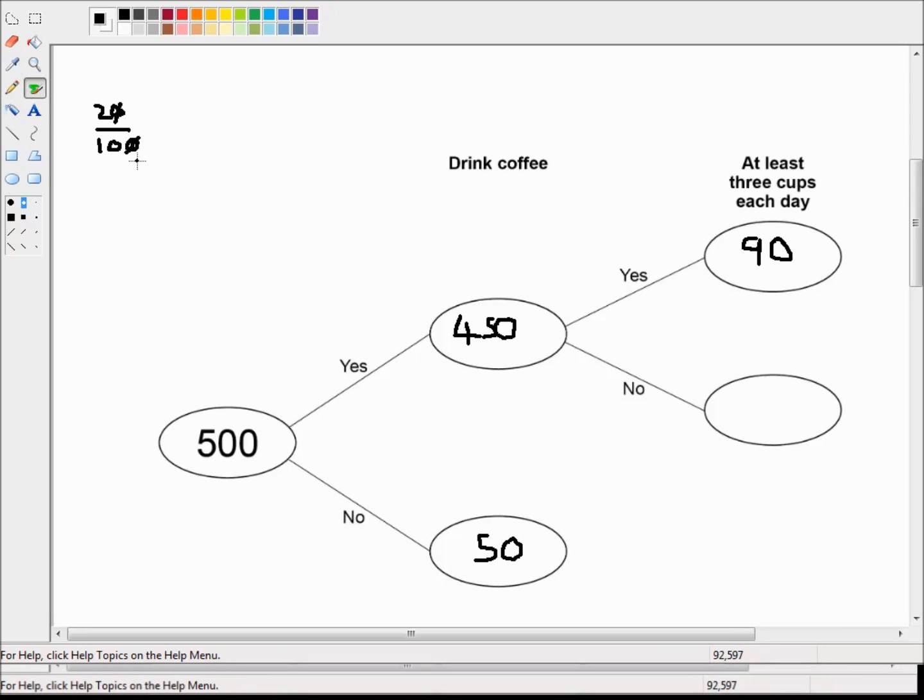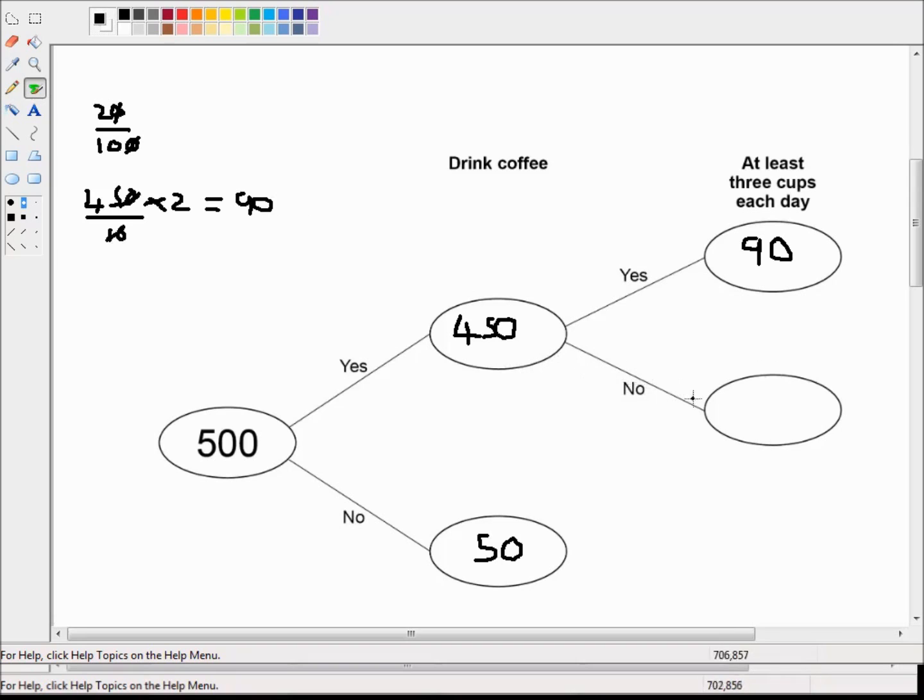So what we could then do is divide the 450 by 10, so we're chopping the 0 off, and so it's just 45 times 2. Well, 2 times 40 is 80, and 2 times 5 is 10, and 80 plus 10 is 90. So that's another way you could have done it in your head.